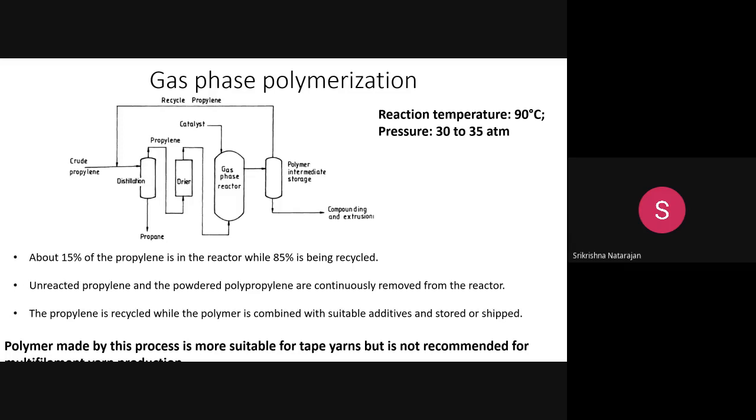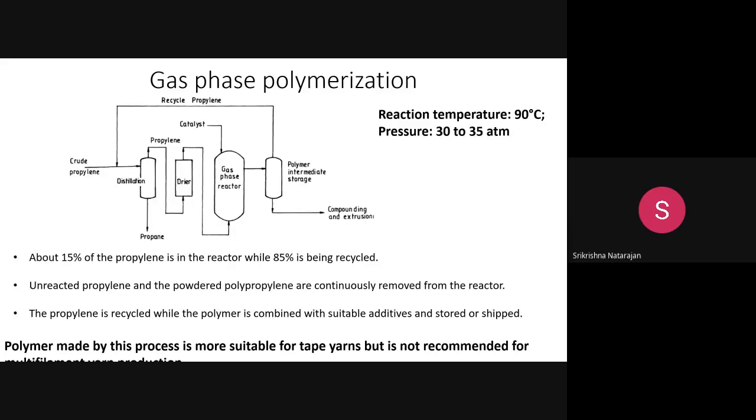So here only 15% of the propylene in the reactor is used, and 85% is recycled, and the unreacted propylene and the powdered polypropylene are continuously removed. So you can recycle them. That is the advantage. And here one thing is very important to know: this polypropylene is suitable for tape yarns.